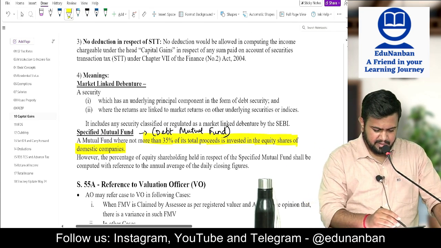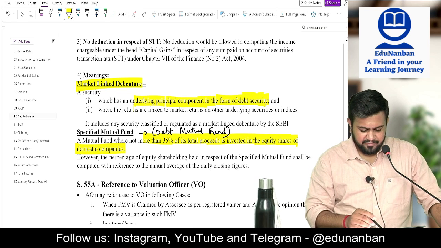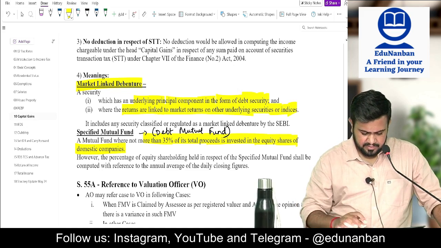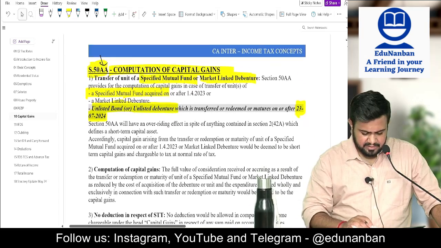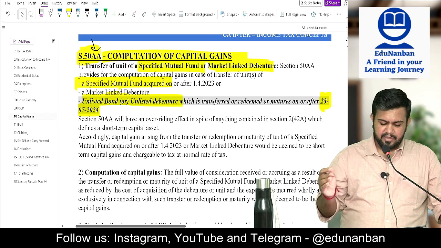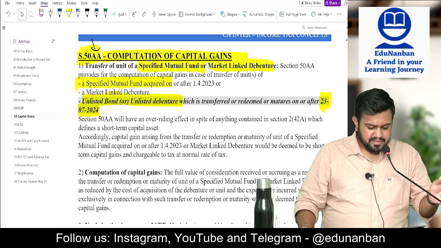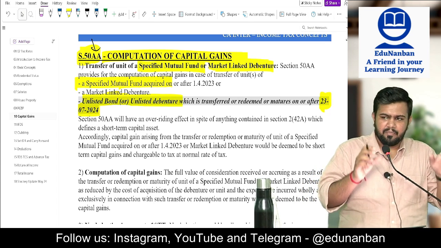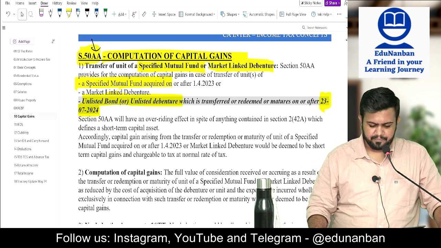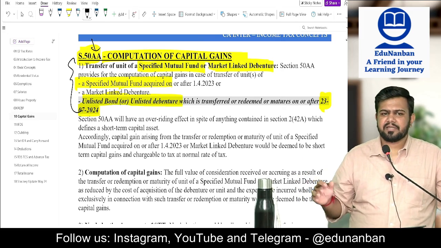Then market linked debenture: a security where the underlying principal component is in the form of debt security and where the returns are linked to market returns or other underlying security or indexes. Okay, and then lastly this is also added: unlisted bond or unlisted debenture transferred or redeemed or matures on or after 23/7/2024. If that is transferred, that also will always be considered as short term. For all these three, the rule is that when they are transferred, it will be considered as short term.